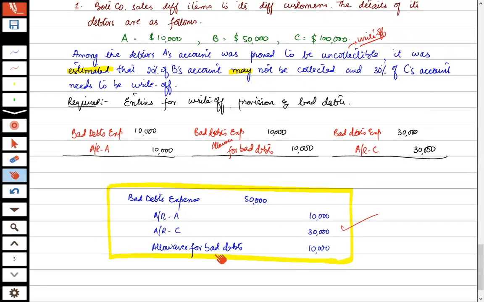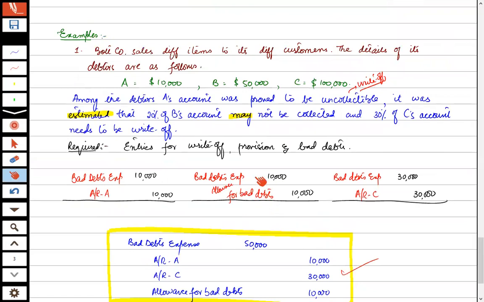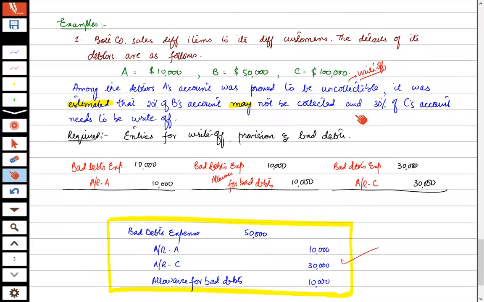Now the next thing is how this provision is estimated, like that 20% of B's account may not be collectible. How is this 20% estimated? Why not 10%? Why not 30%? Why not 50%? It did not just come in a dream of the company that customer B will not pay 20% of the amount.